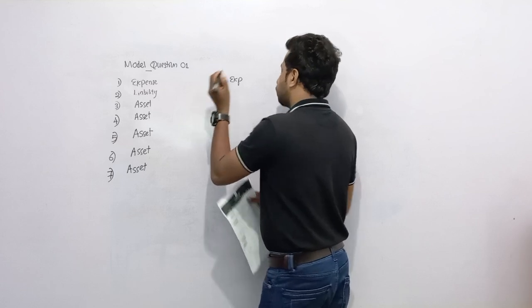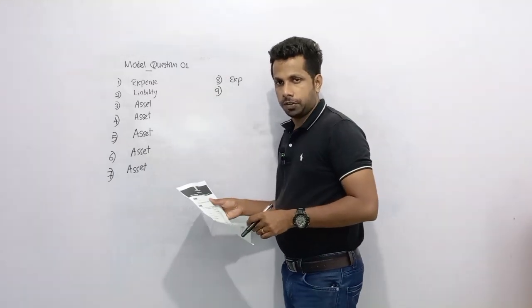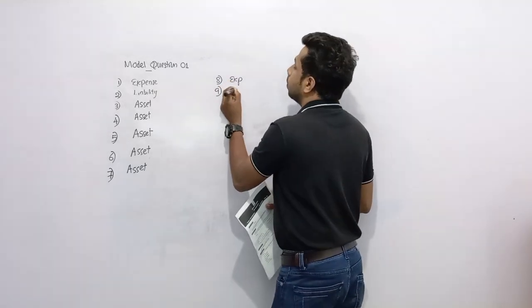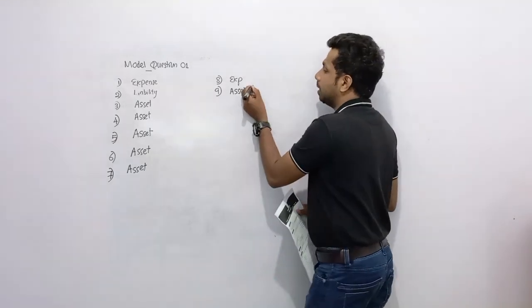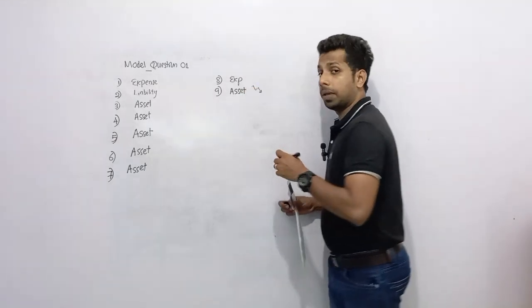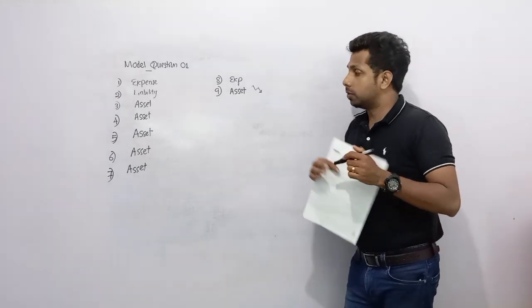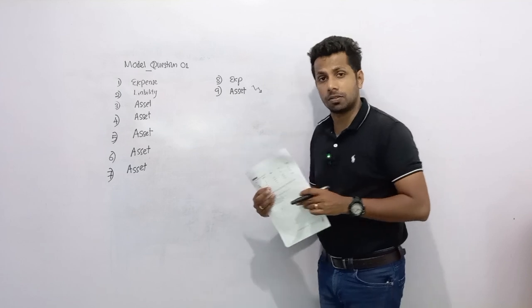Number 9, accumulated depreciation. This is an asset account. By using this accumulated depreciation account, we present the decrease in the asset value. Because of depreciating, the asset value should decrease, no? So by using this accumulated depreciation account, we can present the decrease in assets.